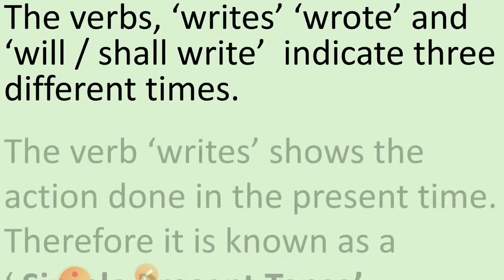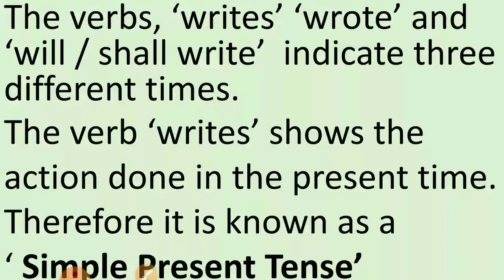The verb writes shows the action done in the present time. Therefore, it is known as simple present tense. The verb writes shows the action done in the present, current time.